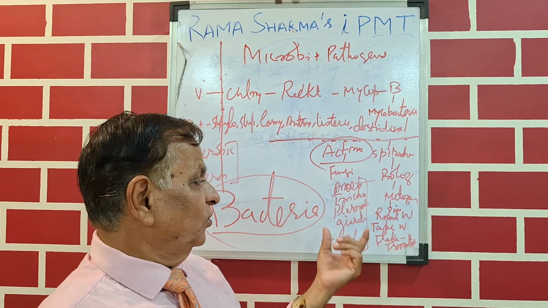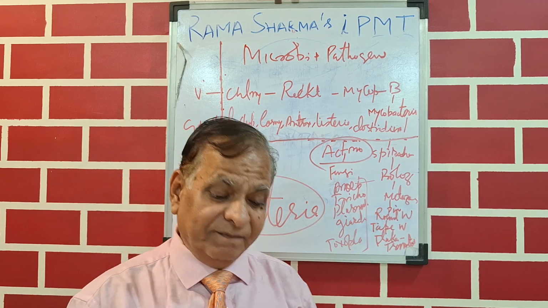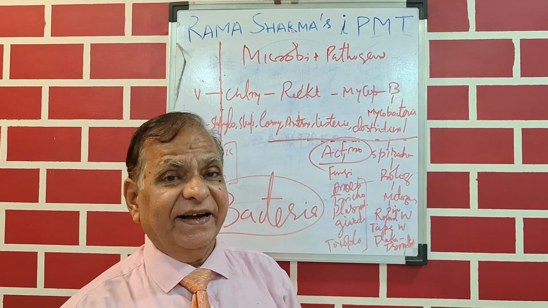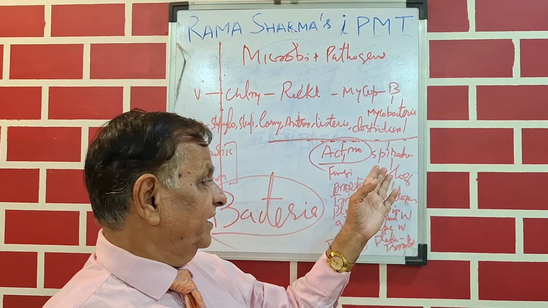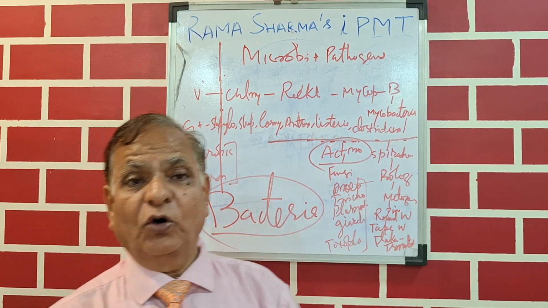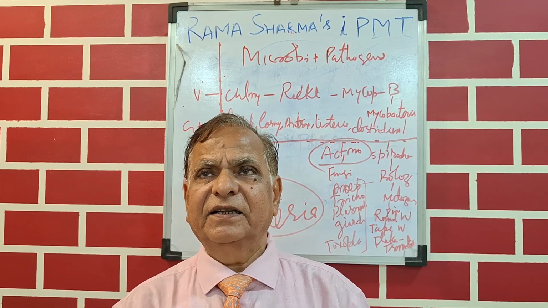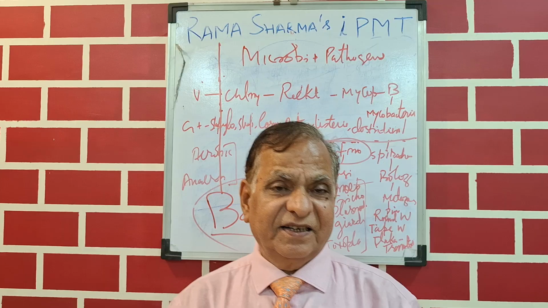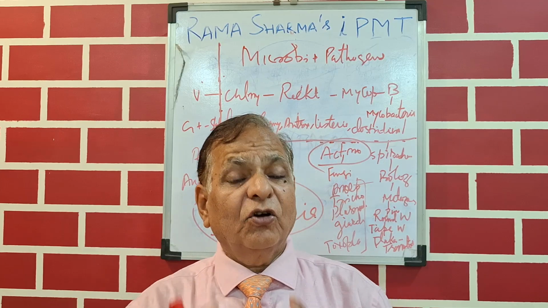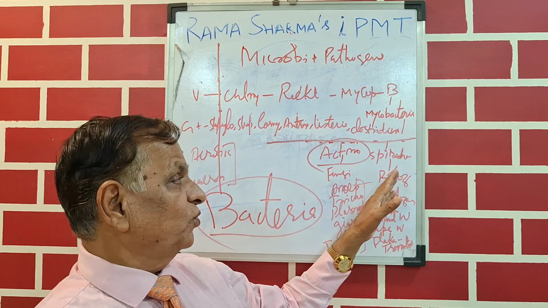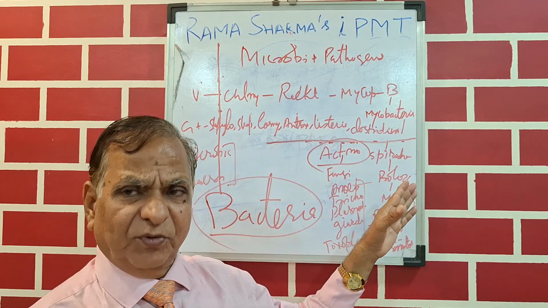Then Plasmodium, I told you, and Giardia lamblia, which causes diarrheal disorder and is also single cellular. Toxoplasma is also a protozoa, which is particularly there in threatened abortion. Toxoplasma gondii is one. So these are protozoal diseases, and there are some other protozoa also.